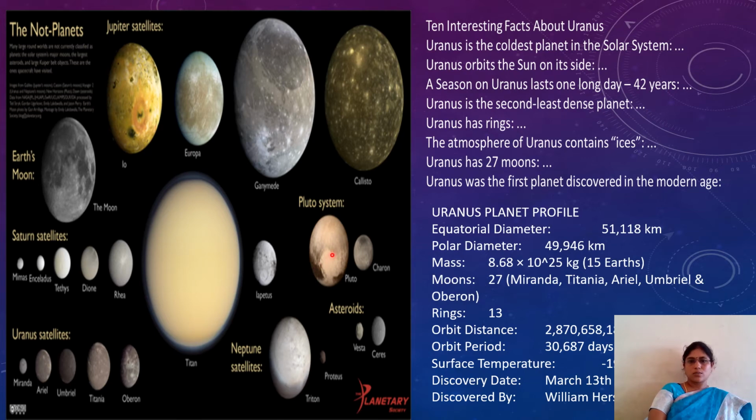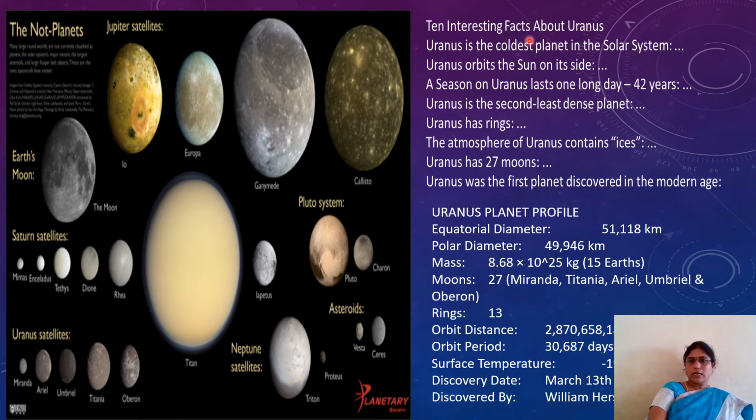Here it is Pluto, and here Neptune. These are natural satellites, not planets. These are only moons, meaning moons of planets.